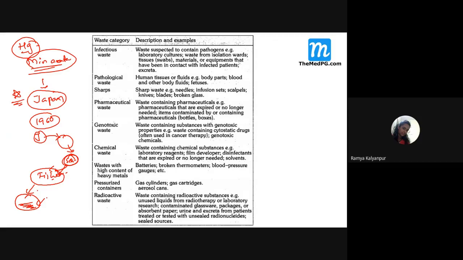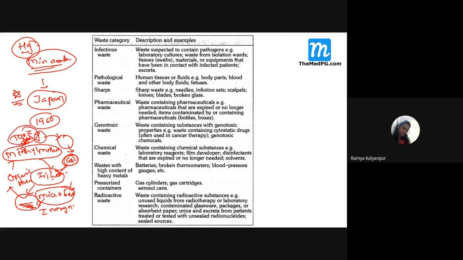Now what happened? The microbes started acting on this. Microbes, remember this. Because of the microbial action, the inorganic mercury that was released from the factory was converted into organic mercury. And what is the name of this organic mercury? Methyl mercury. Students, remember this. This methyl mercury is very toxic.